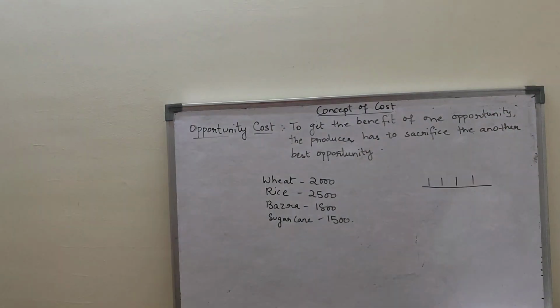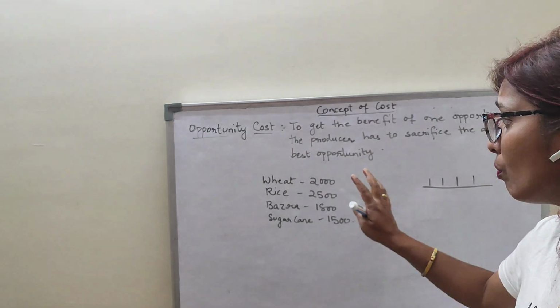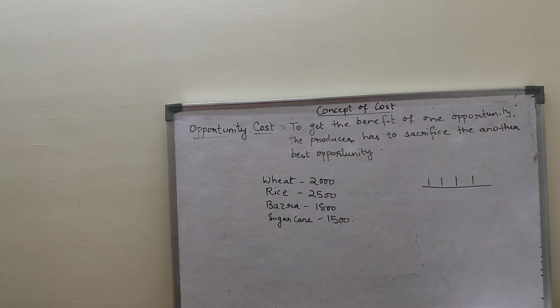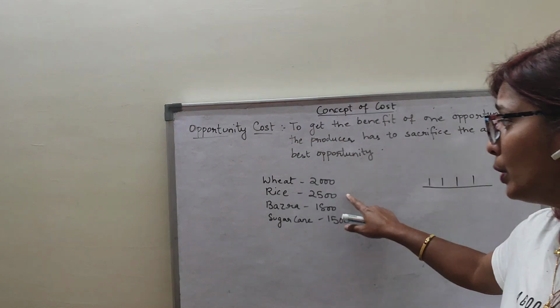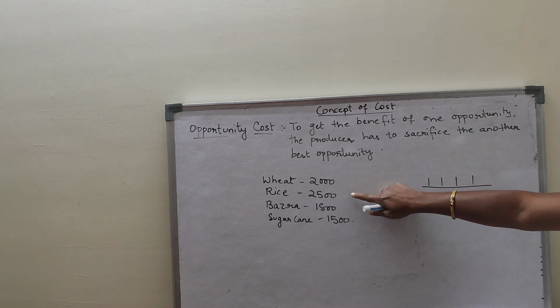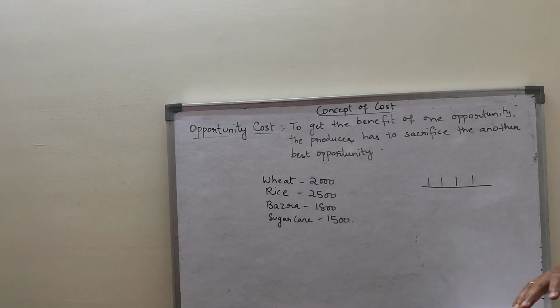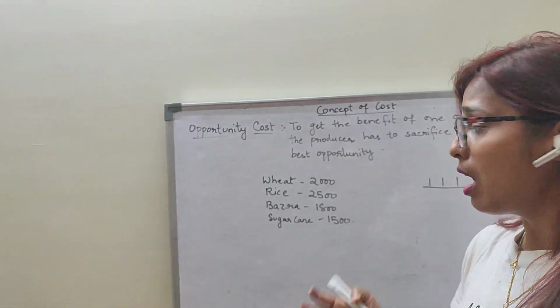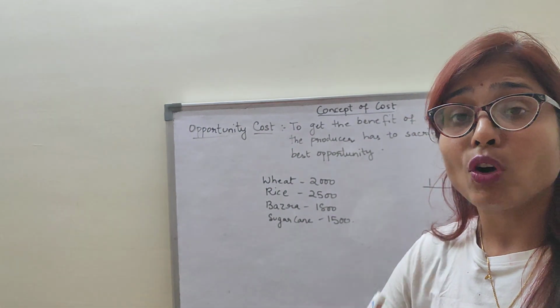So now you tell me, if I want to do the production, then among these four, what will I produce? Definitely I am going to produce rice as a farmer, because it gives me a higher market value than the others. So this is the opportunity which I am going to take, producing rice. Now, after taking the opportunity of producing rice, tell me what is the other best opportunity I could produce?